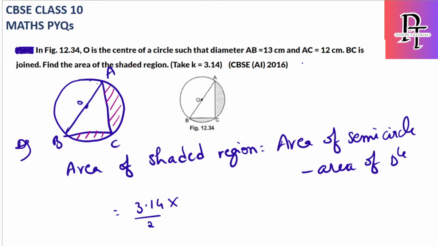If you notice, this is nothing but a right angle triangle. So this is the right angle here. This is 13, this is 12. So simply, the base will be, I will just cross check: 13 square is equal to 12 square plus x square. 13 square is 169 is equal to 144 plus x square. So 169 minus 144 is 25. 25 is equal to x square. So this will be 5. Okay, BC we got as 5.